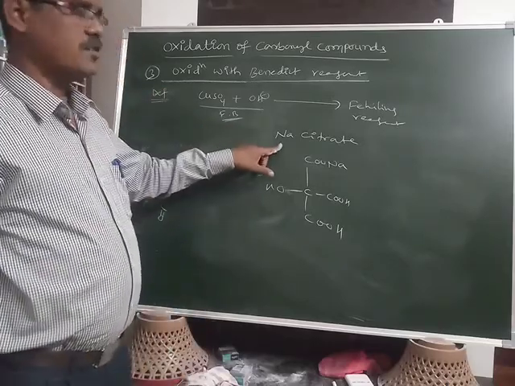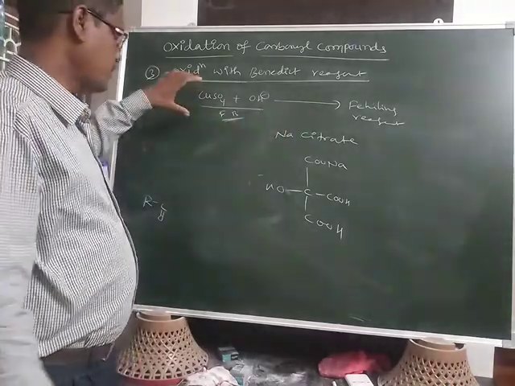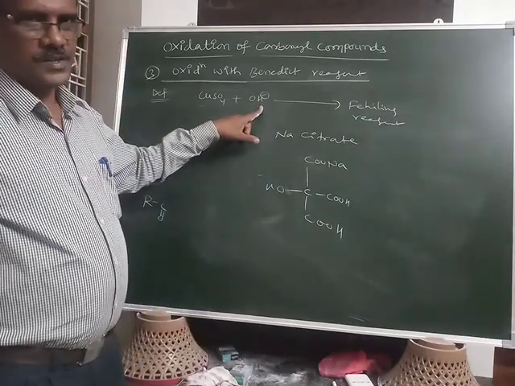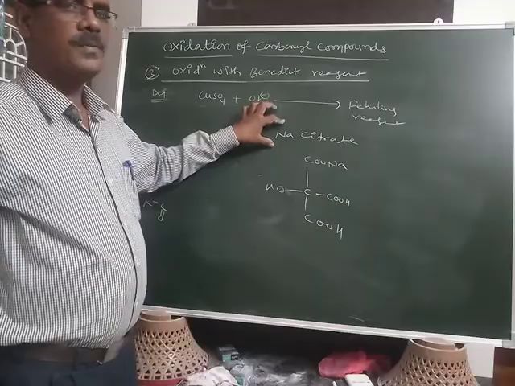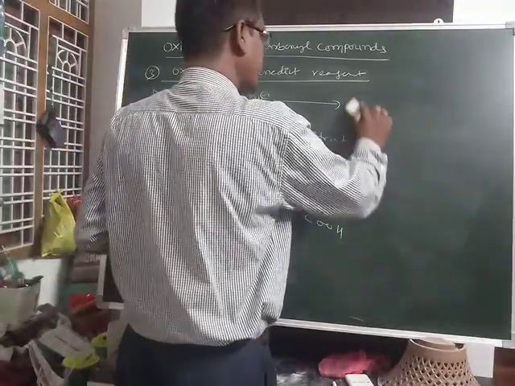This is one solution and that is the other solution, the alkaline copper sulfate solution. Only the complex ion is changing, and that mixture is called Benedict reagent.